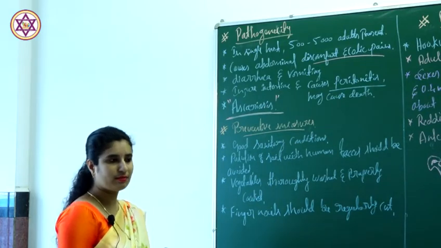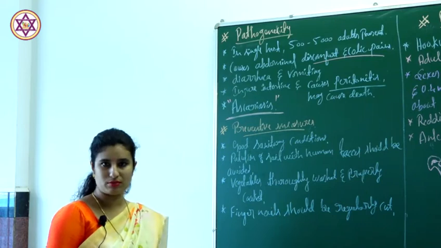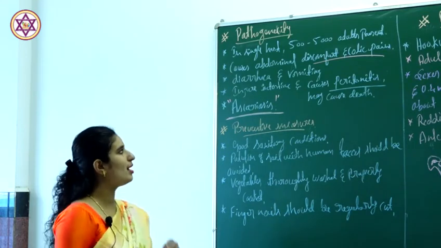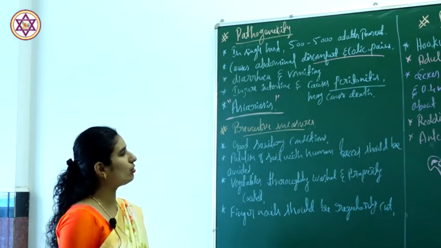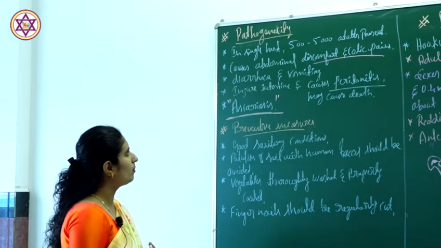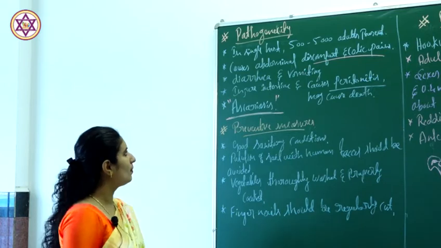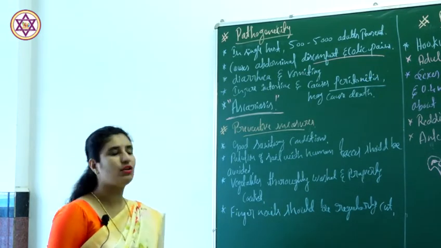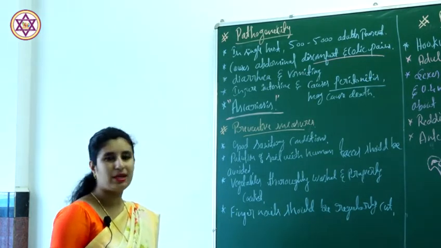The disease which is caused by the roundworm, Ascaris, is called ascariasis. The pathogenicity includes abdominal pain or colic pains, diarrhea and vomiting, and peritonitis, which means inflammation.